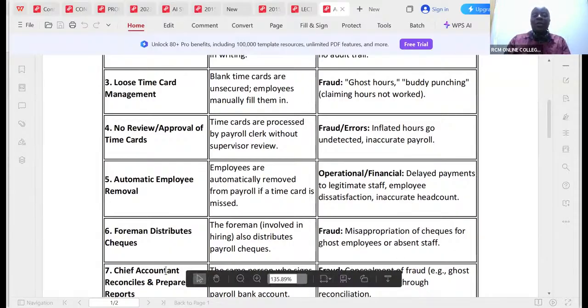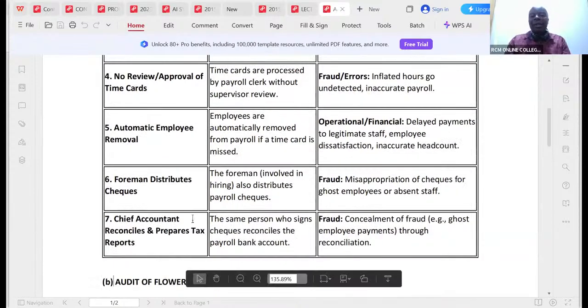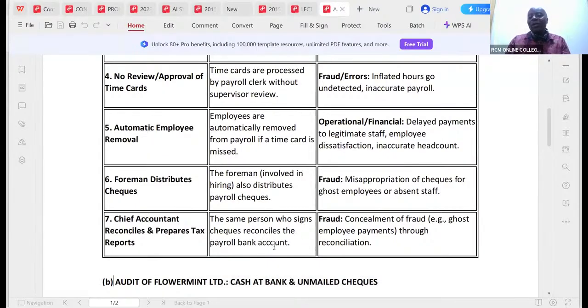Chief accountant reconciles and prepares tax reports. The same person who signs checks reconciles the payroll bank account. That is wrong. So there could be a possibility of concealment of fraud, e.g. ghost employee payments through reconciliation.